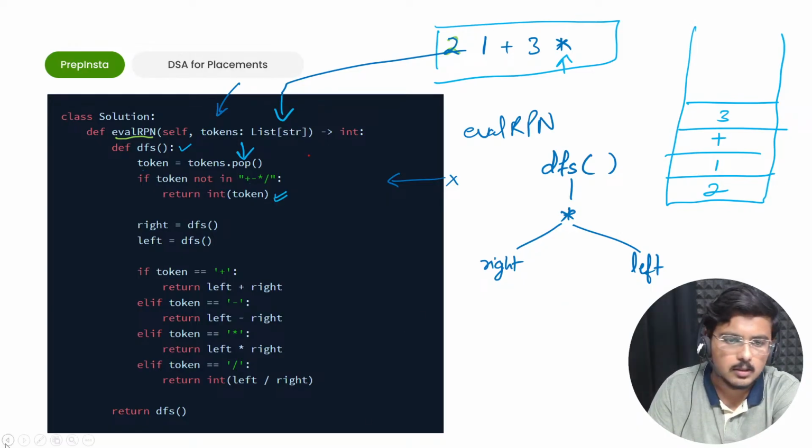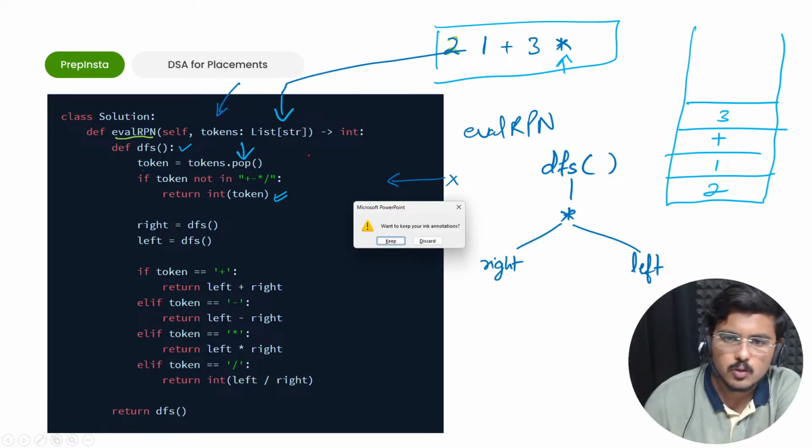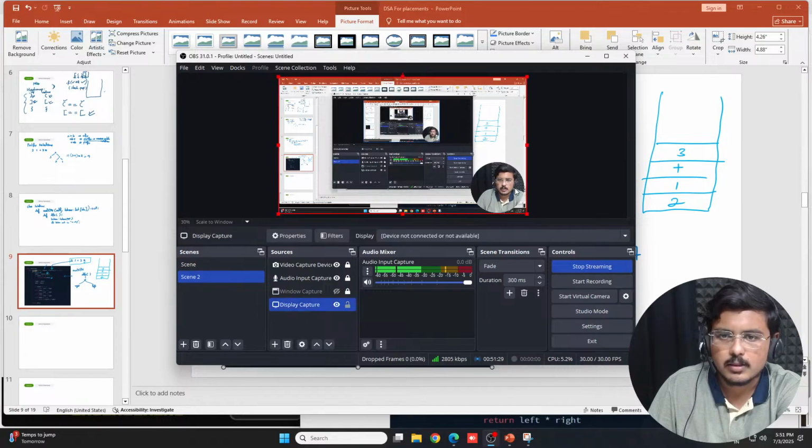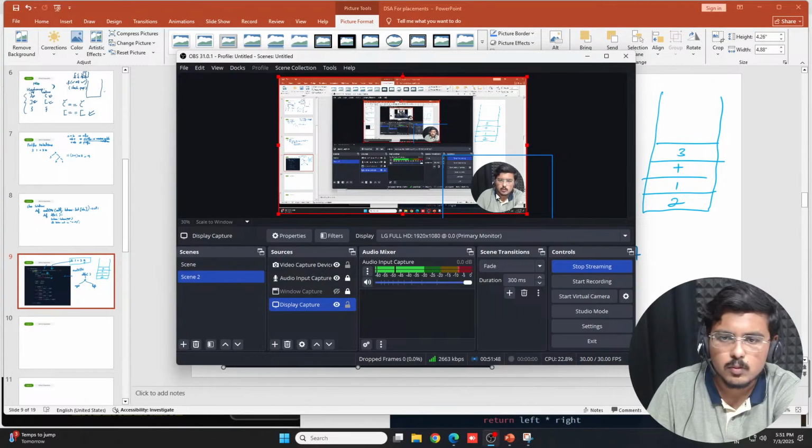I would rather shift myself this time somewhere else so that you guys can see the screen clearly. Okay, so let's do this. Fine. I hope I'm visible to all of you.